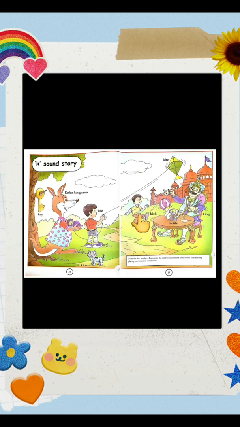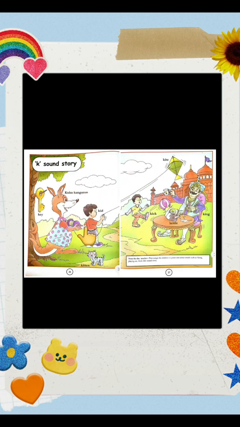The kid got scared and said sorry to the king and went away. जैसे ही वो केटल पे उसका बॉल लगा उसको डर लग गया. He said sorry to the king and went away. Such a nice thing. जब भी आपसे गलती हो जाए you will always need to say sorry to other person. So this was the K sound story.